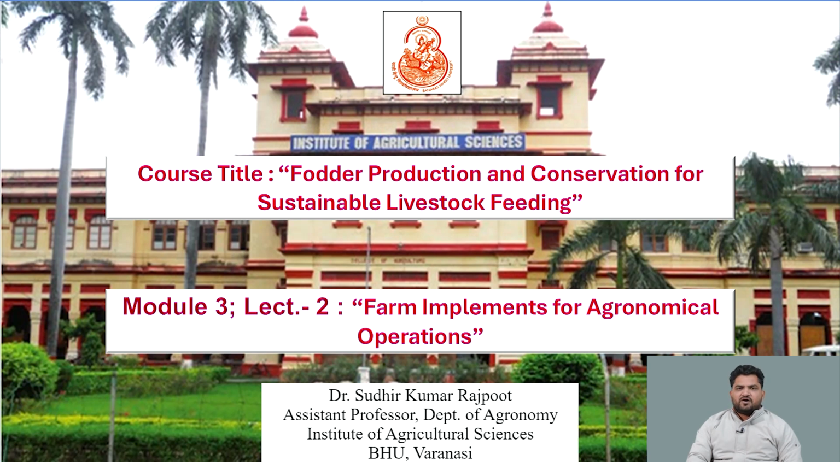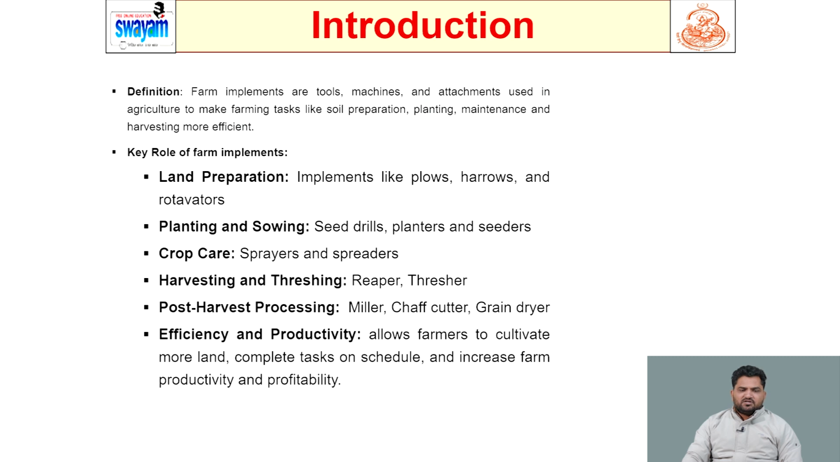As we know, farm implements are very important for agronomical operations, and they help in farm mechanization. Mechanization is important because it saves time and labor cost, and enables farming operations to be done on time. That's why farm implements are very important for fodder production. First, we come to the introduction and the definition.